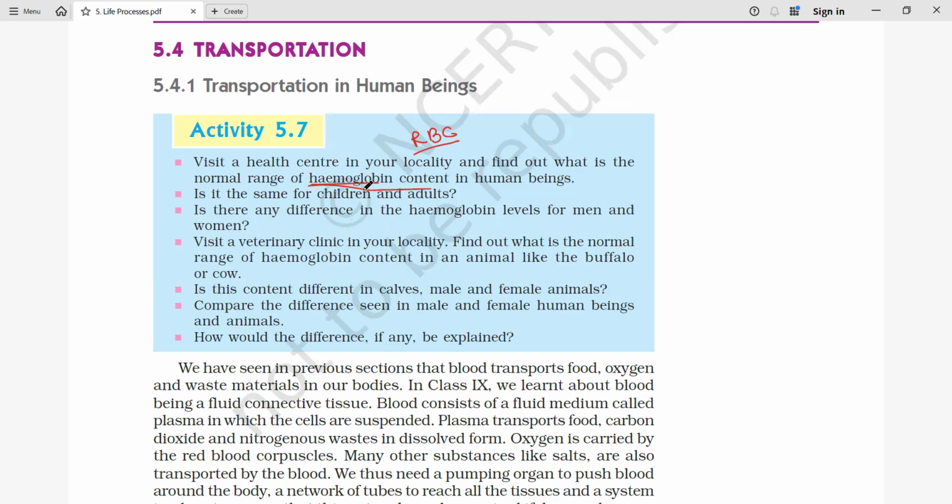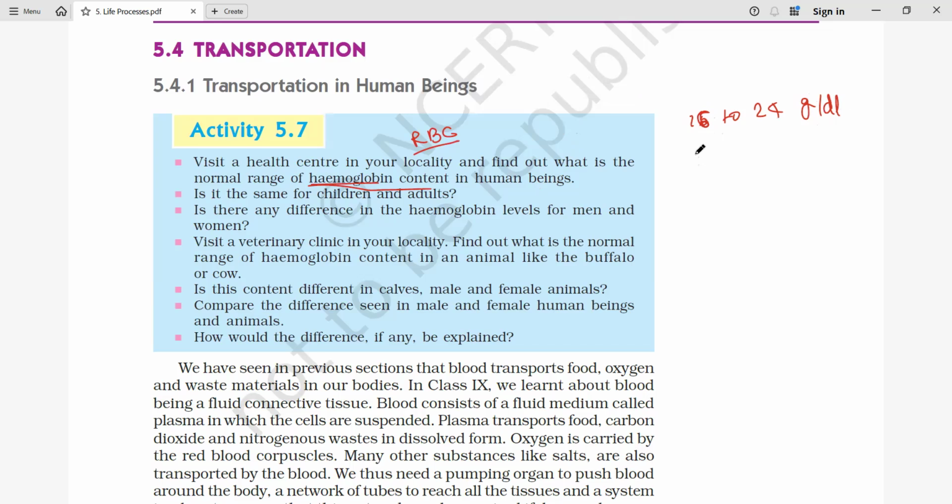Okay. So hemoglobin is different in every age group. When a child is born, in that case we have more hemoglobin. When a child is born, we might have around 15, or maybe from 16 to 24 grams per deciliter.